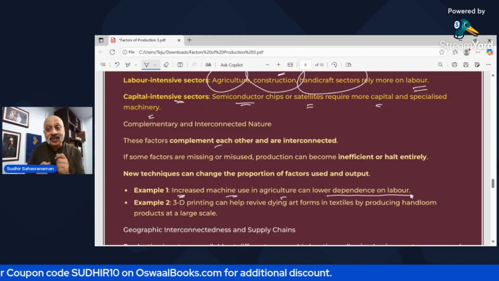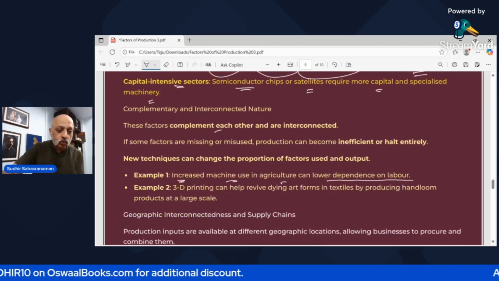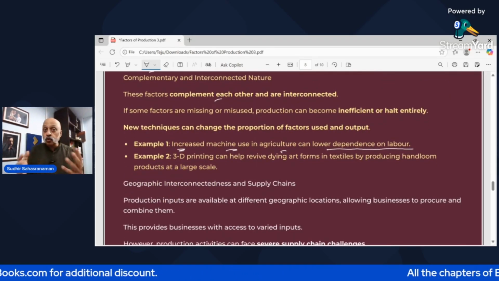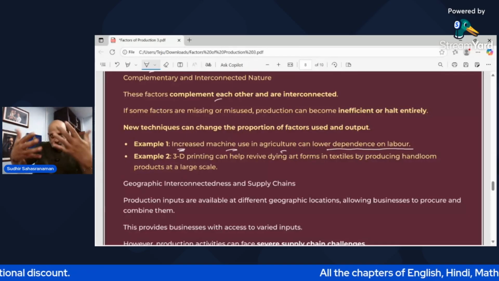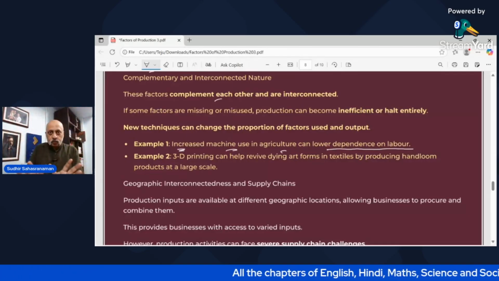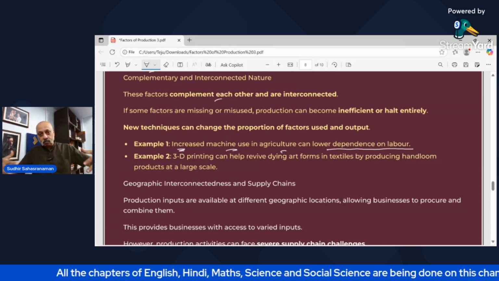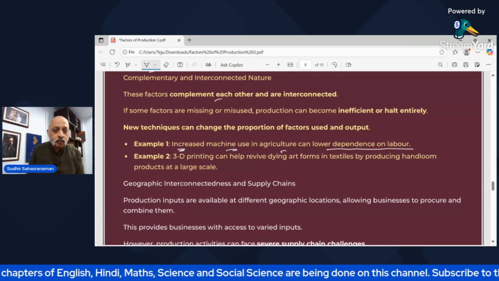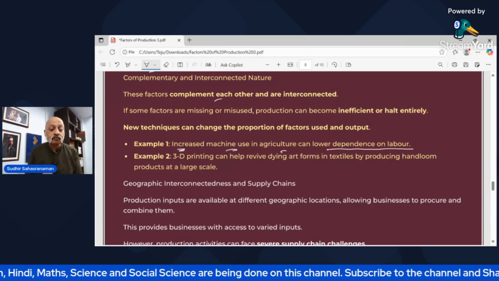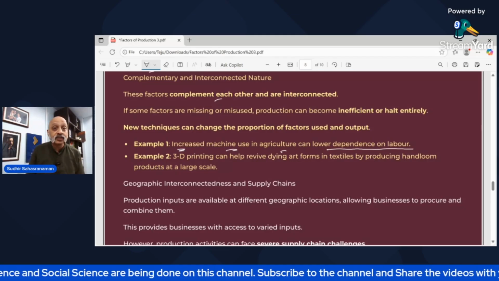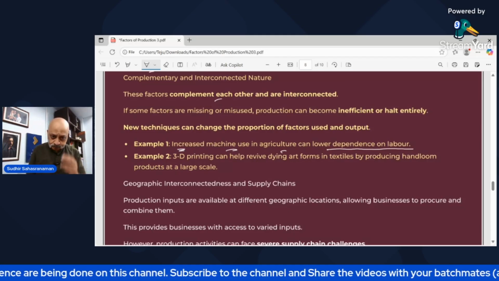So technology can actually help you do that. Then 3D printing. If you use 3D printing, it gives you the image of not just a 2D cardboard image, but something which gives height, depth, width, etc. So 3D printing can help revive dying art forms in textiles by producing handloom products at a large scale.